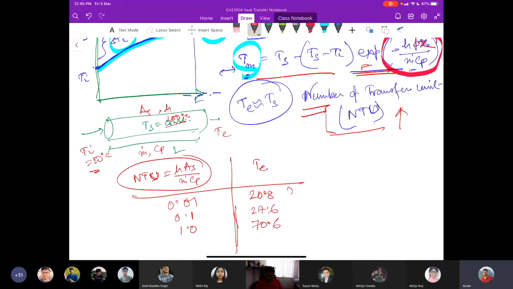So you see the drastic increase in the exit temperature, or the heat transfer rate for this system, when NTU is significantly increased. But then at NTU 5, you have a temperature that reaches 99.5 or 6 degrees Celsius.